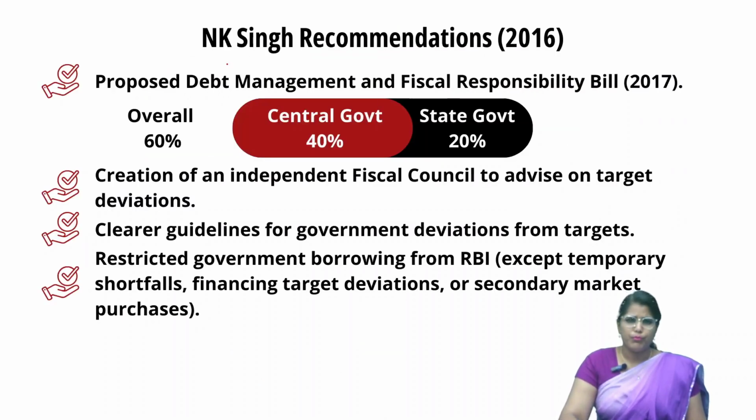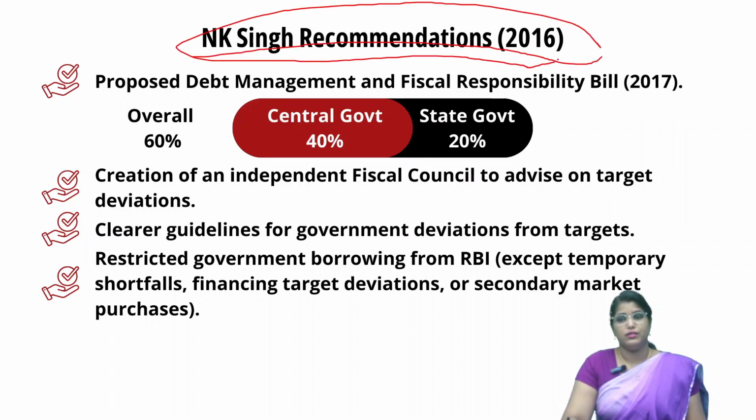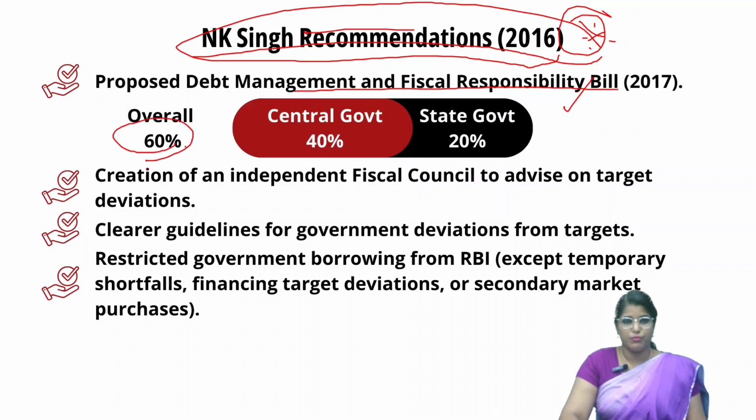Apart from this, one of the important recommendations on fiscal deficit is the NK Singh recommendation. It is a very important recommendation. You can even quote it in your mains answer. This recommendation firstly proposed a Debt Management and Fiscal Responsibility Bill 2017, and asked the government to pass this bill. The overall debt target to be reduced is 60%, wherein the central government has to contribute at least 40% and the state governments at least 20%.